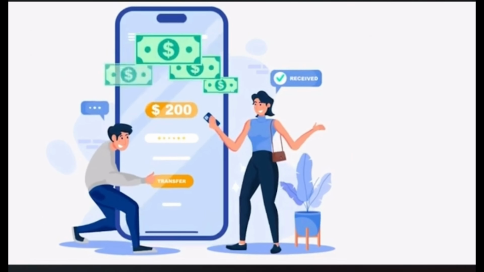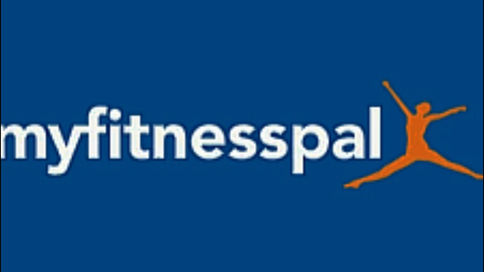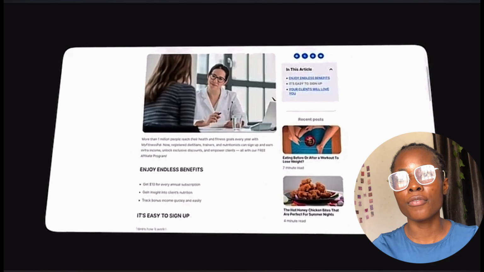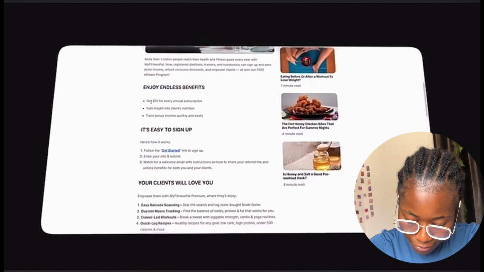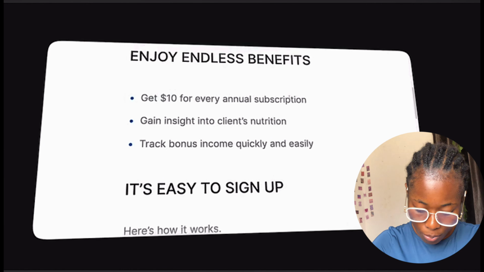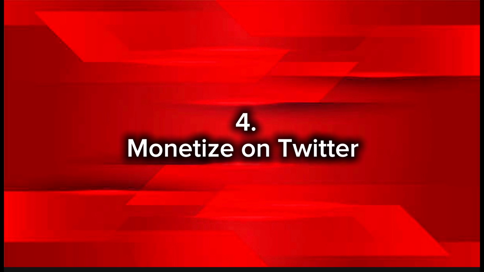Another way for you to monetize this product is with MyFitnessPal. For those of you that are not familiar with that one as well, it's a platform, a website where you can post products, refer someone, and you get paid money. So what I'm going to do is to go to MyFitnessPal and look for the affiliates program. So yeah, I found the affiliates program, and they do have an affiliates program that pays you $10 for every single person that you refer to the app. That is another cool way for you to monetize. So you can just go to ChatGPT as well and ask it to give you a list of software that you can use to promote your affiliates.